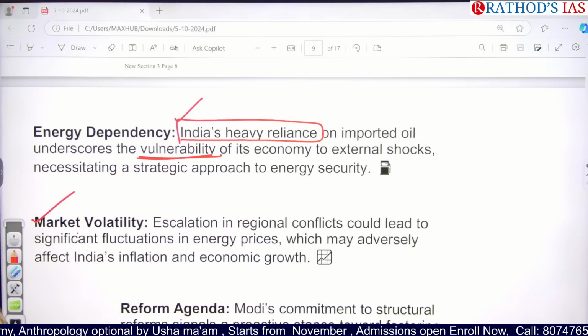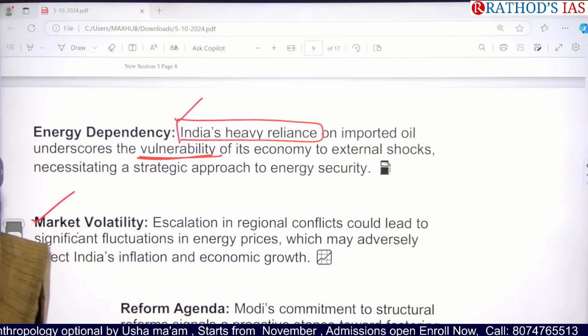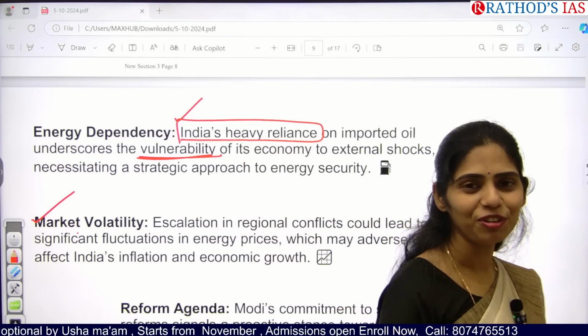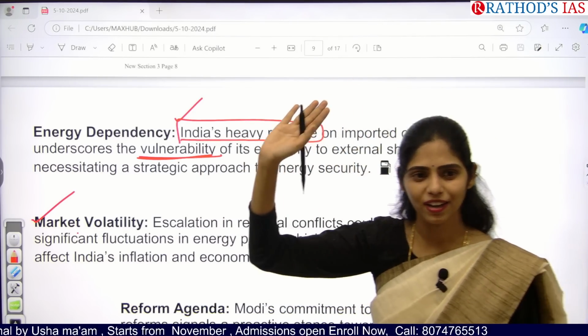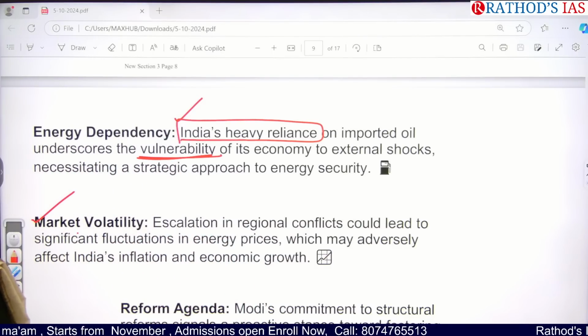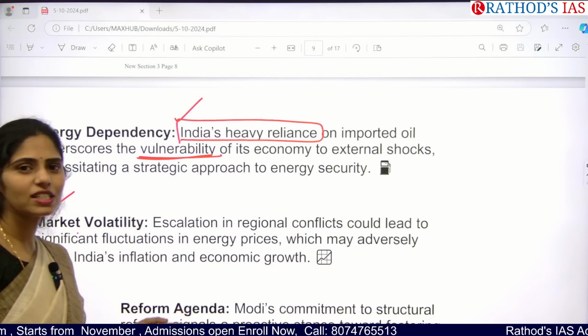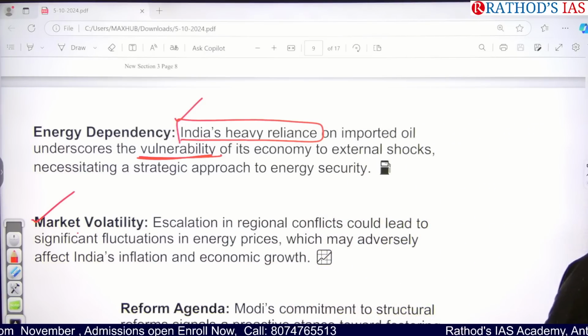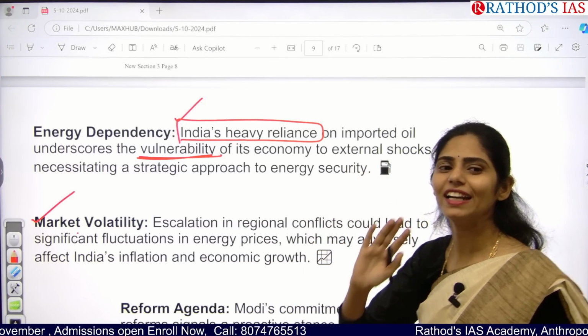Okay, do you know about syndicate? If you saw that movie Pushpa, there was a syndicate. That means a group of people who are controlling the resources. Like that, a cartel is nothing but a group of countries controlling oil production in the world. So they will be deciding the prices.